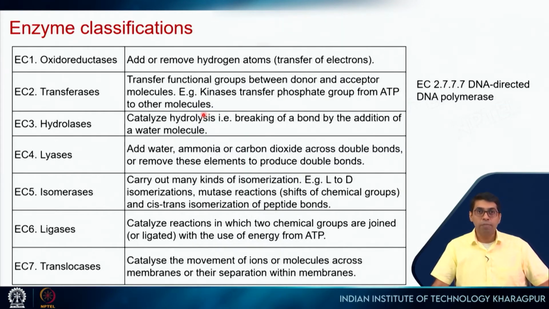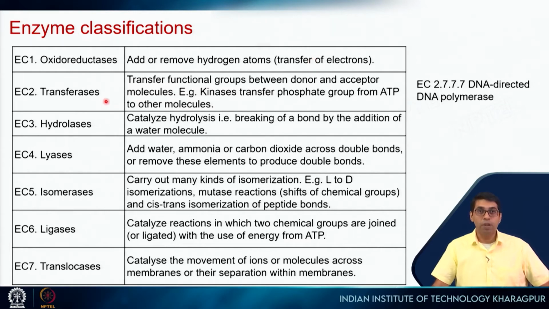So before I get into that, this is something that is important to discuss. Enzymes, depending on the type of reaction that they catalyze, are classified into 7 groups. A few years back, there were 6 classifications of enzyme, and the 7th one is a new entry. So enzymes based on the reactions can be classified into these 7 groups, and they are called enzyme classification groups or numbers, right? So the first one is oxidoreductase, which means that some sort of oxidation-reduction reaction is happening. So either hydrogen atoms are removed or transfer of electrons takes place.